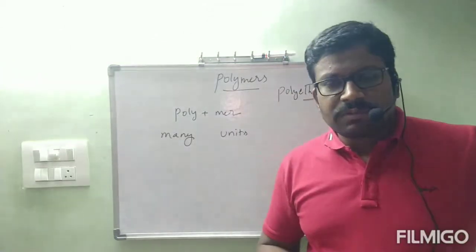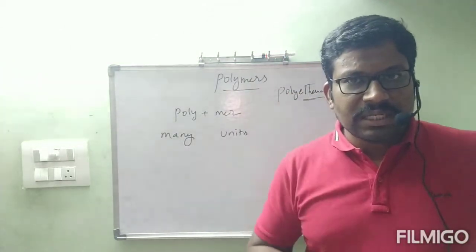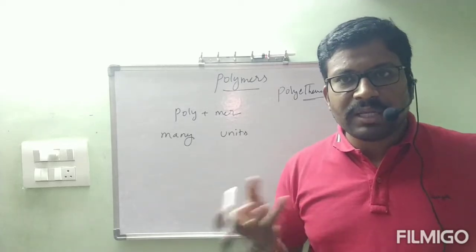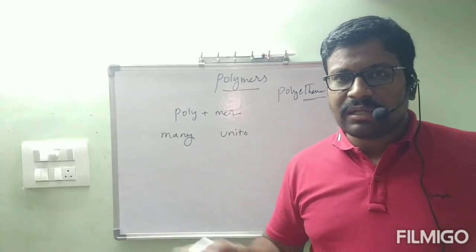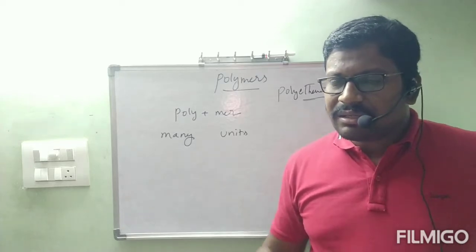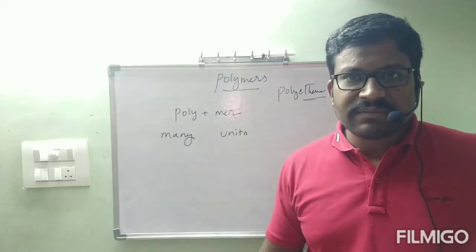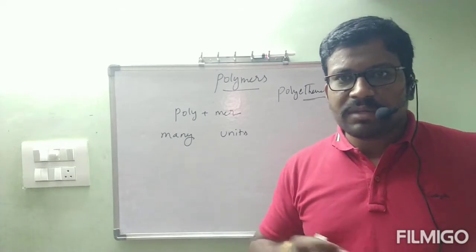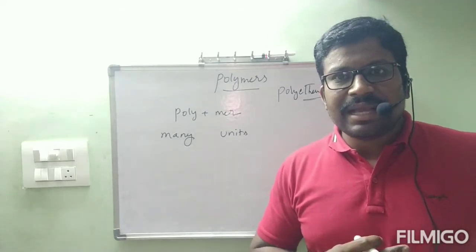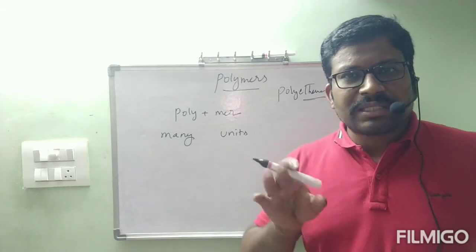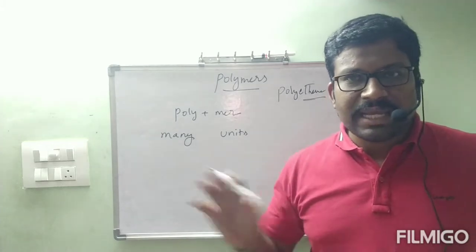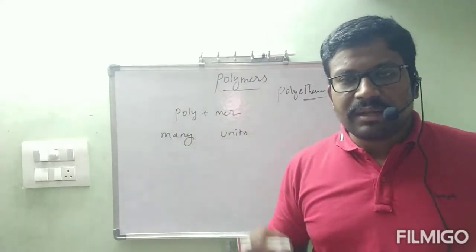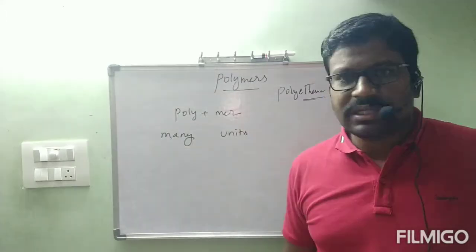Next, those who have specs, while changing classes, they will say polycarbonate. Next, recently in Vizag, Andhra, gas was leaked. LG Polymers gas was leaked. That is styrene gas. Polystyrene is another polymer. Styrene is the monomer, polystyrene is the polymer. Like that, poly means many, mer means unit. This is the introduction about polymers.